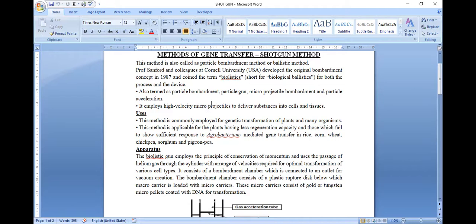A very important component of cloning of animals is gene transfer or nucleus transfer. In cloning of mammals, we are transferring the complete nucleus into the ovum.